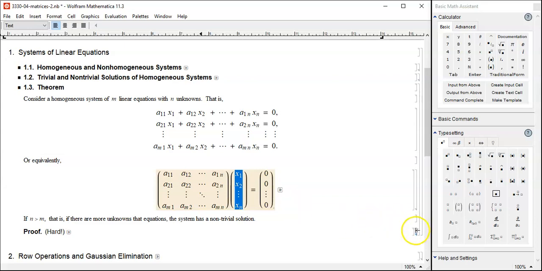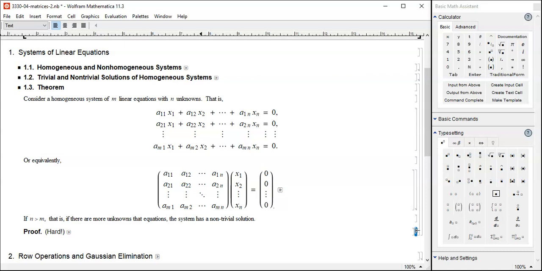And this is going to be a really hard proof. However, I'm not going to push it over to an optional topic. This is the standard topic that everybody has to go through because this is so important. I know it's hard, but we'll have to do this.